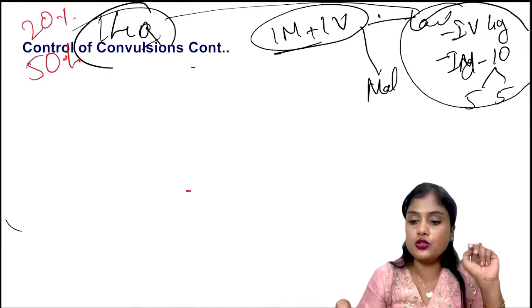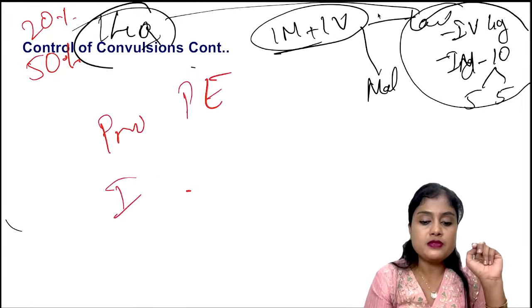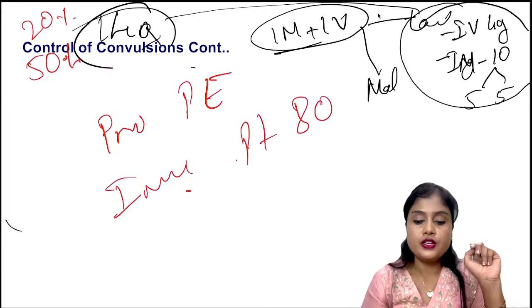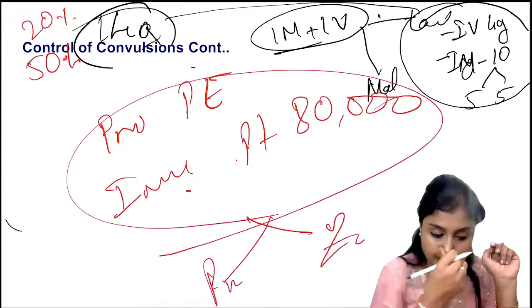Which regimen do you want to choose? Preeclampsia, imminent eclampsia, platelet count is 80,000. So do you want to give Pritchard's or Zuspan? Yes, you will answer.